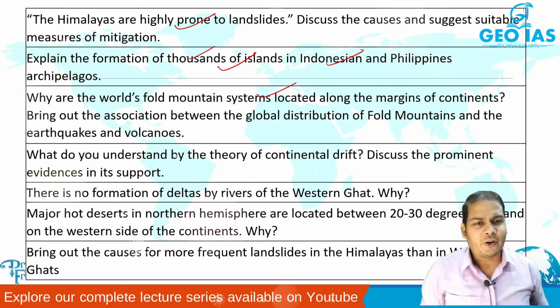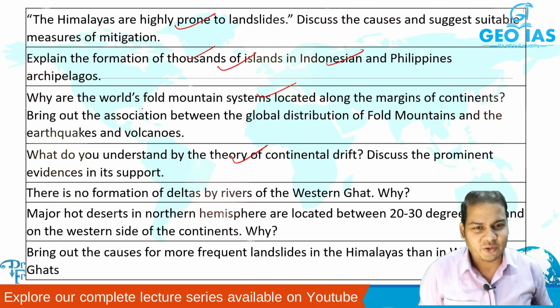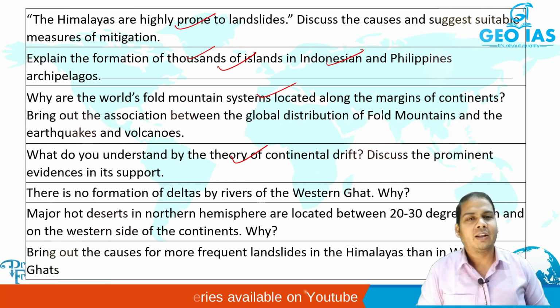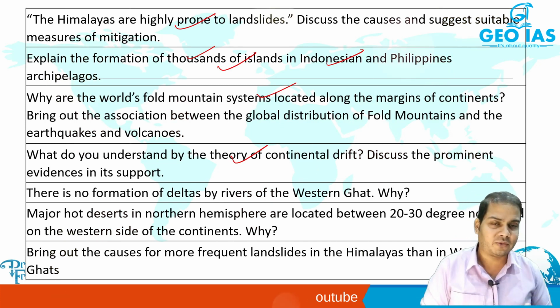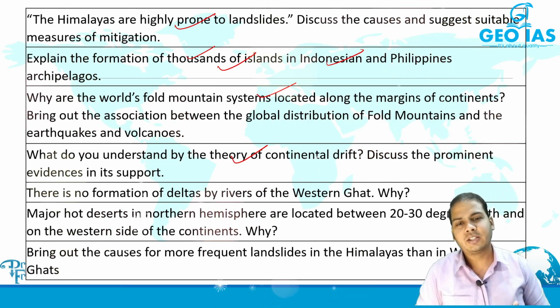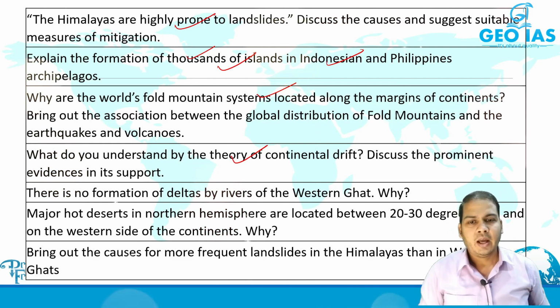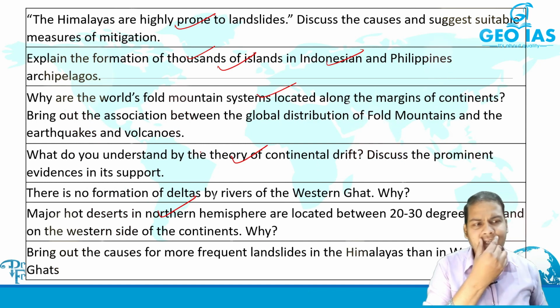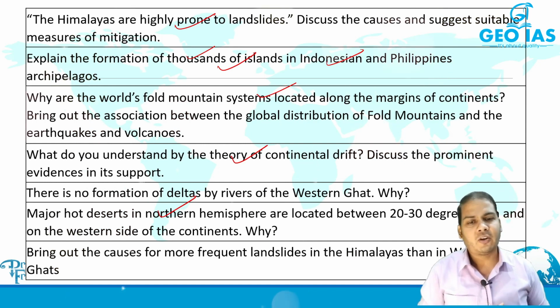Then, theory of the continental drift. ये this is the static question. इस टाइप का अगर क्वेश्चन पूछ देता है तो it is not good for you. If you are a serious aspirant, you should expect the tough question. You should not expect the static question. ठीक है ना? Major hot deserts in northern hemisphere are located between 20 to 30 degree north and on the western side of the continents.